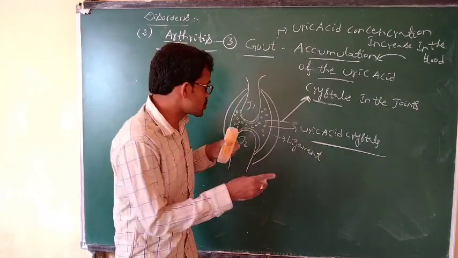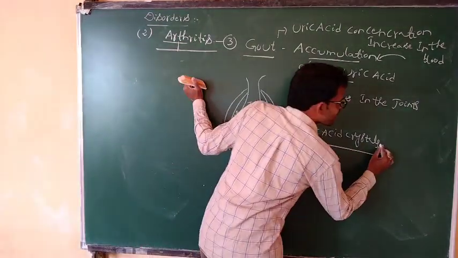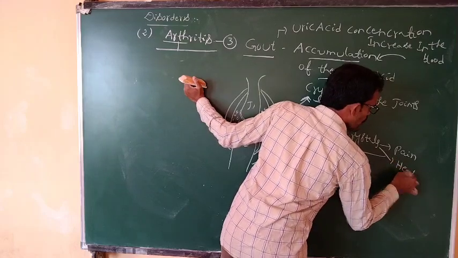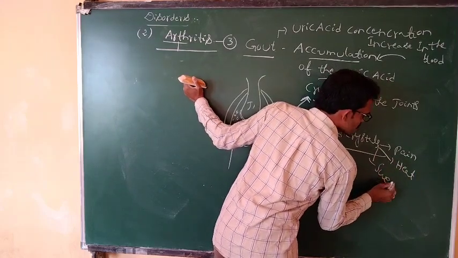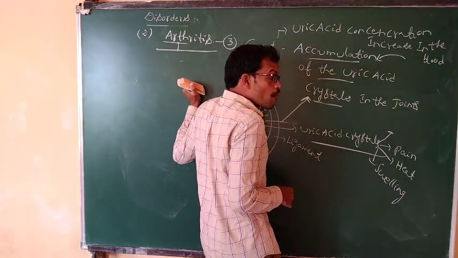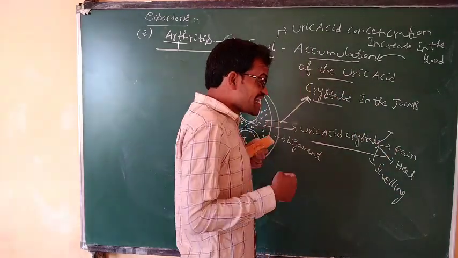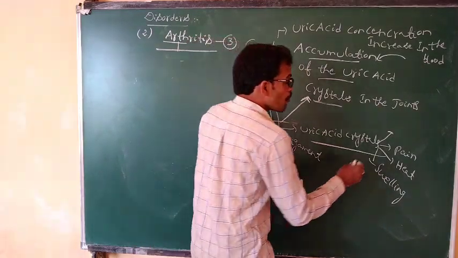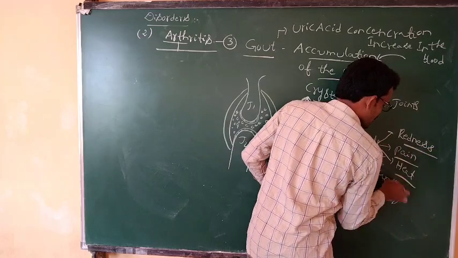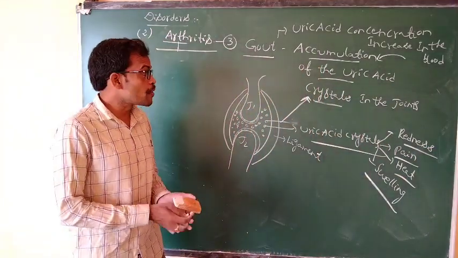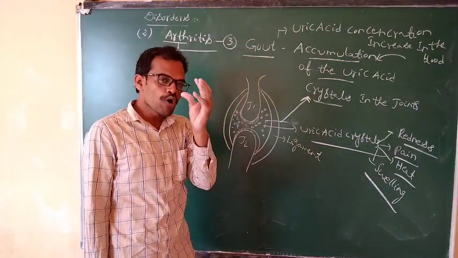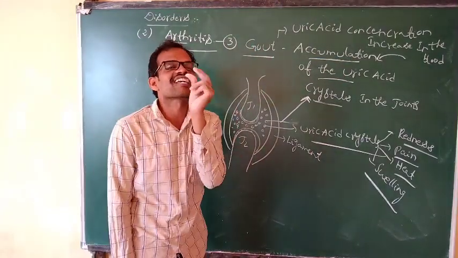The more accumulation of uric acid crystals, the more it leads to pain, more heat, more swelling, and more redness. Whenever the uric acid concentration increases in the blood, more uric acid is converted into crystals.